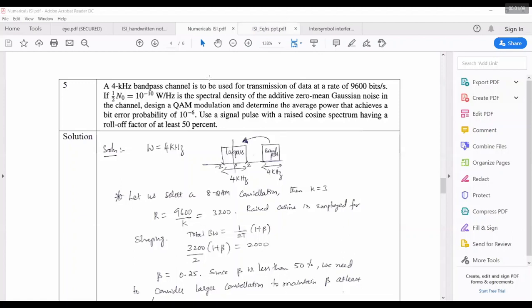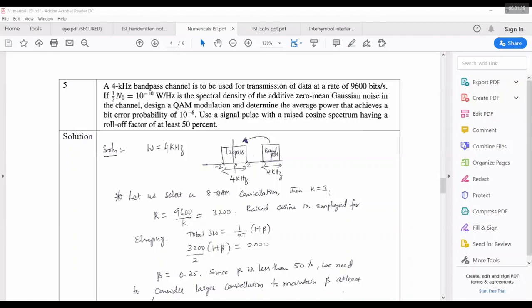Remember, 4-QAM is for QPSK, and 4-QAM and 4-PSK are the same. So at least you should choose 8-QAM. Let us see whether we get this 50% roll-off. If we don't get it, we have to choose higher QAM. So let us choose 8-QAM.